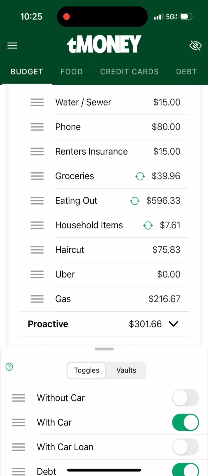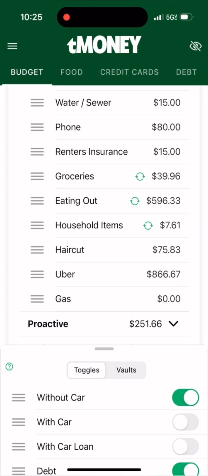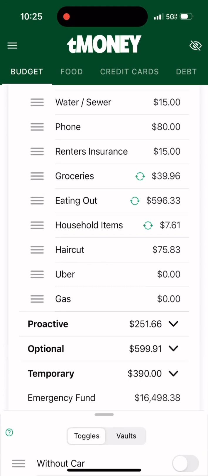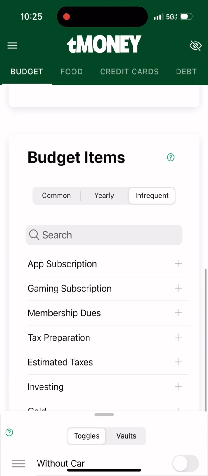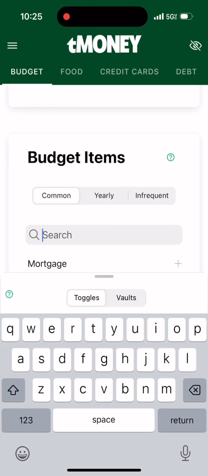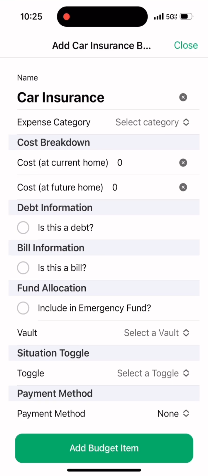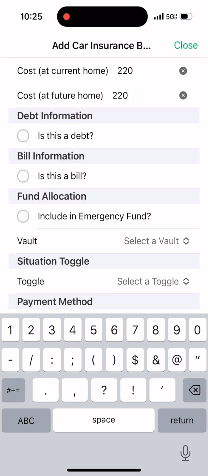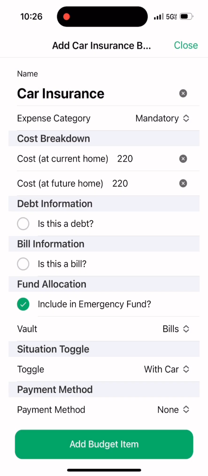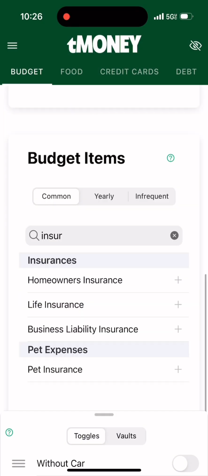Boom, working. Boom, working. All right, so now we're just going to go ahead and add the rest of the expenses that are associated with a car. I'm just going to breeze through this next little bit real quick. So I'm going to add car insurance, I'm going to add car registration as a proactive expense, as well as car maintenance as a proactive savings. And this should just take a second. I'm just going to fast forward this real quick.